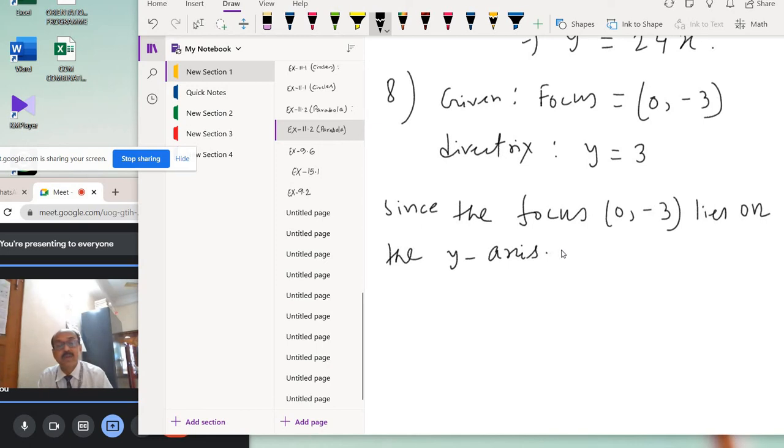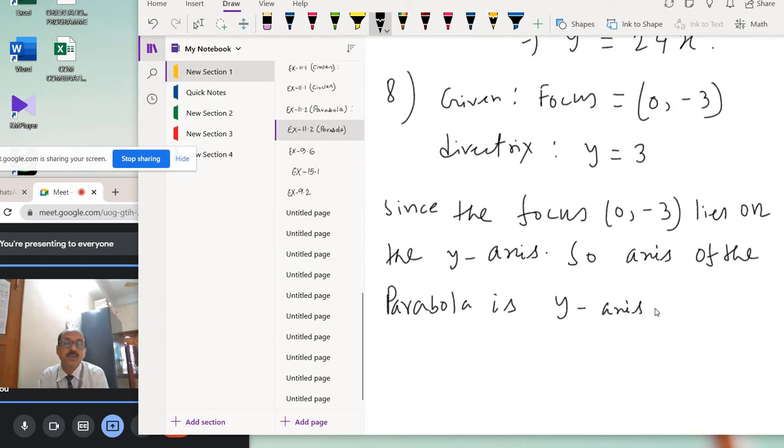Therefore the axis of the parabola is, which axis? Y axis, because the focus is on the y axis. The axis of the parabola is the y axis.